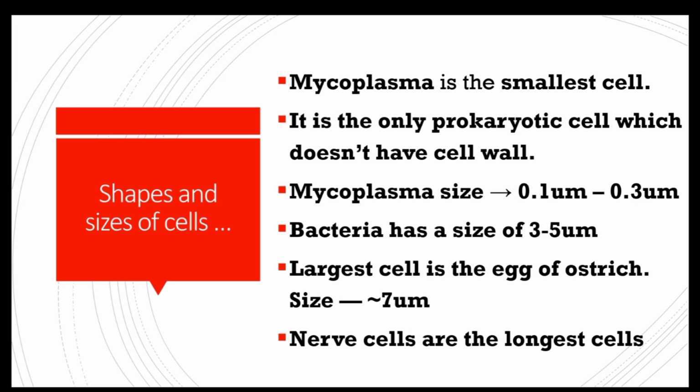PPLO's abbreviation is pleuropneumonia-like organisms. It has a size of 0.1 micrometers to 0.3 micrometers. Next, the largest cell is the egg of an ostrich.